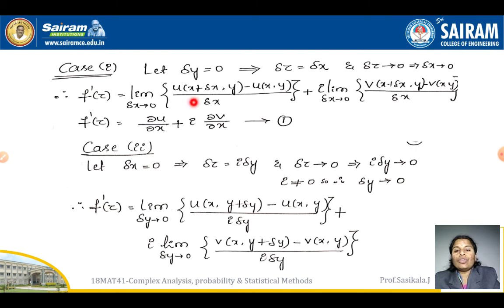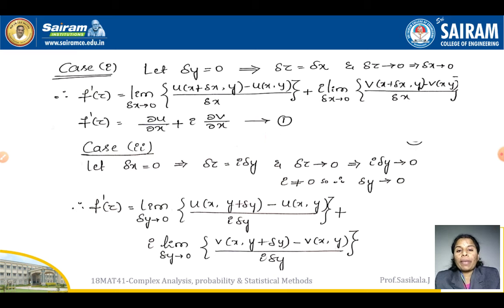So you will get limit of u of x plus delta x comma y minus u of x comma y by delta x, plus i into limit delta x tends to 0 v of x plus delta x comma y minus v of x comma y by delta x. So what will happen here? f dash will be dou u by dou x plus i into dou v by dou x.